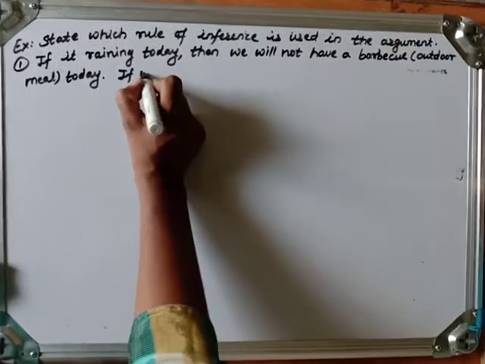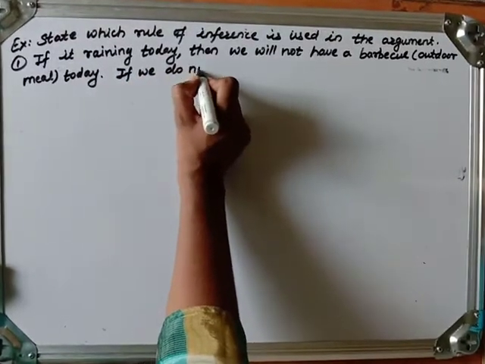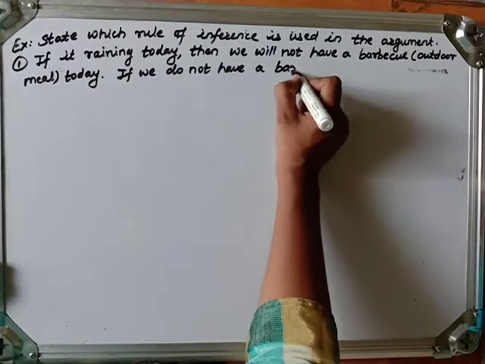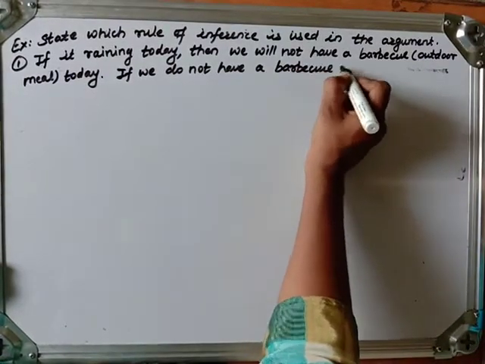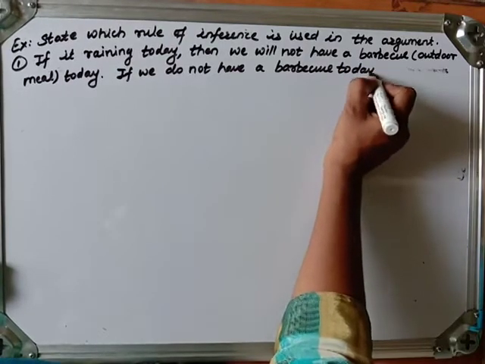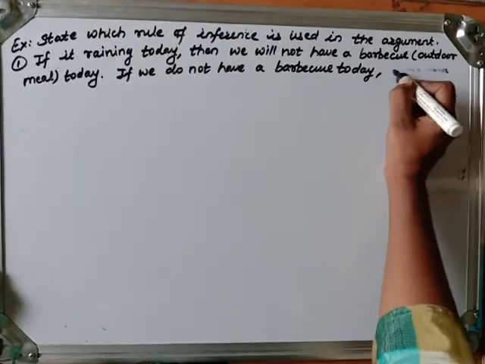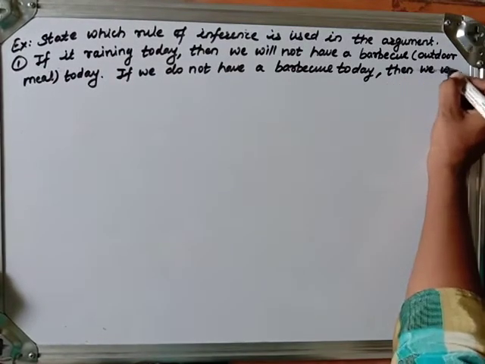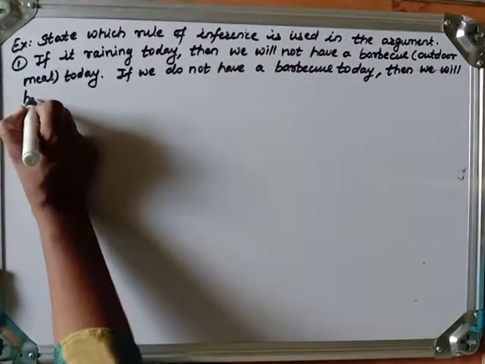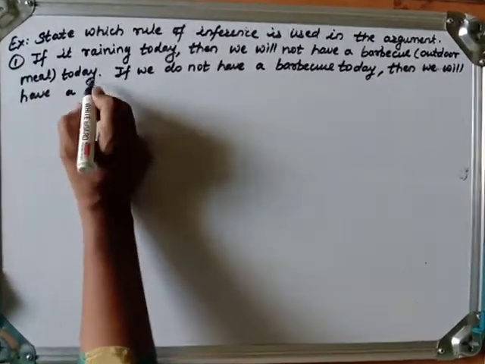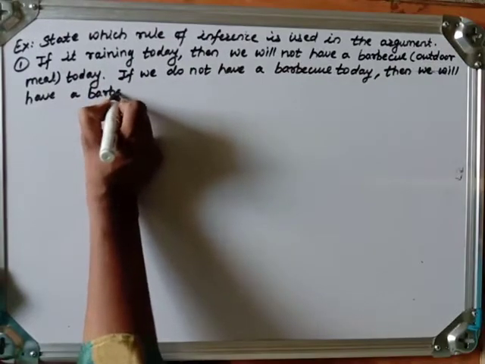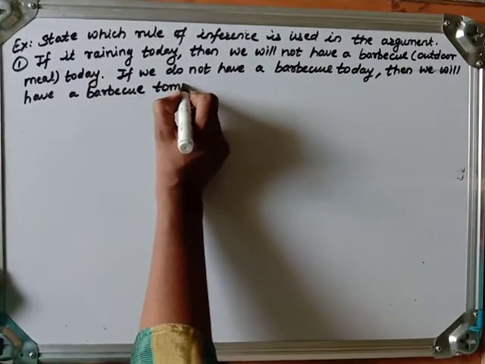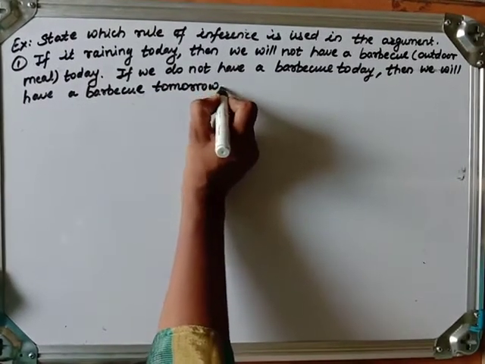If we do not have a barbecue today, then we will have a barbecue tomorrow.